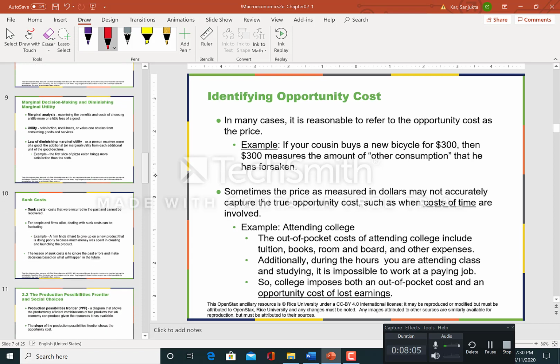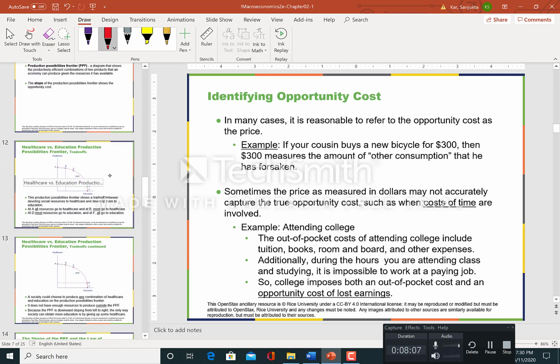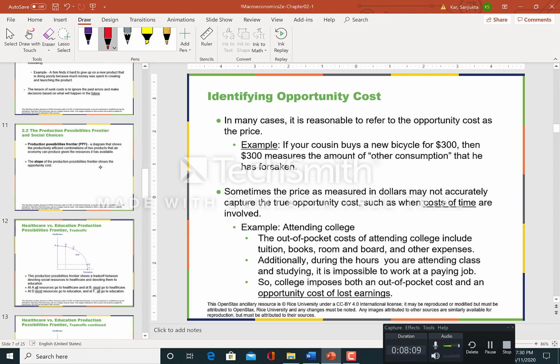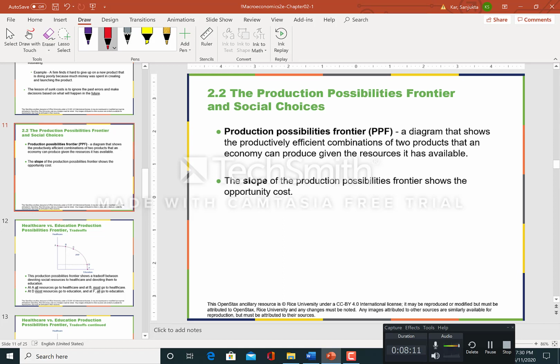All right, let's take a look at production possibility frontiers. This shows us an efficient combination of 2 products that an economy can produce with all the resources available.